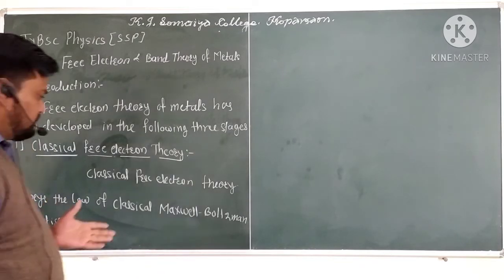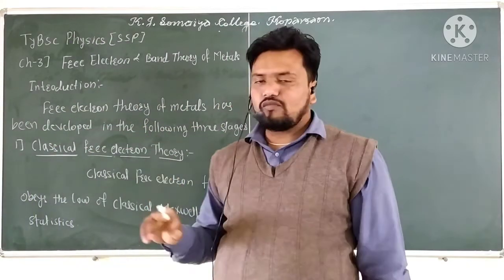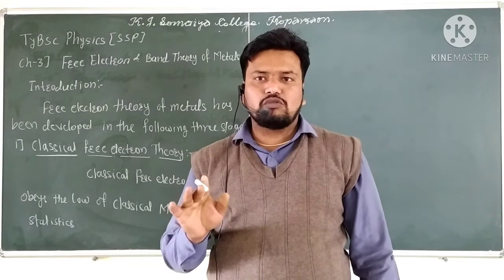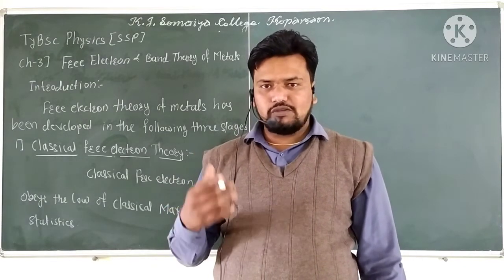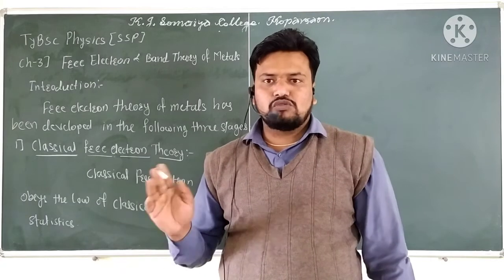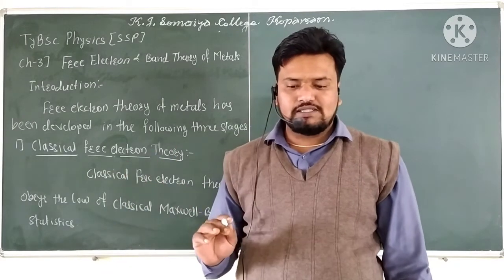This is the first point, which depends upon the free electrons moving in random directions in the valence shell of the atom.